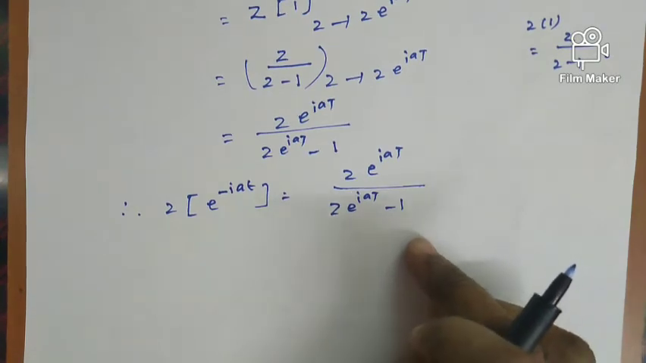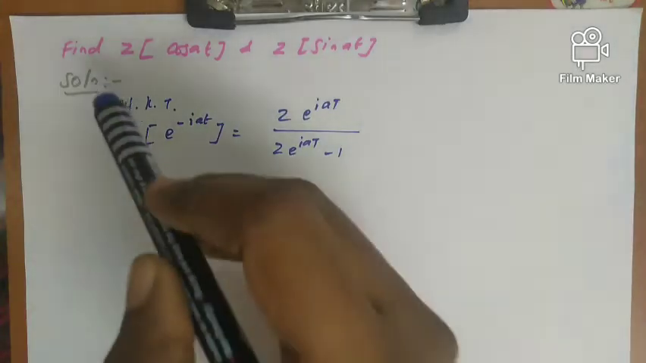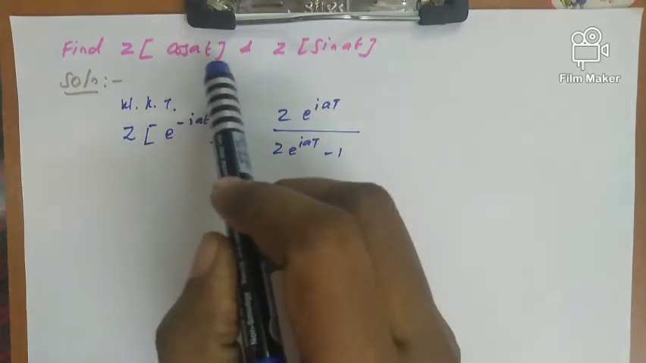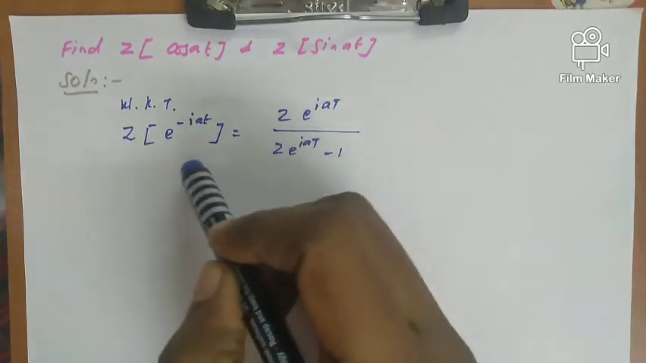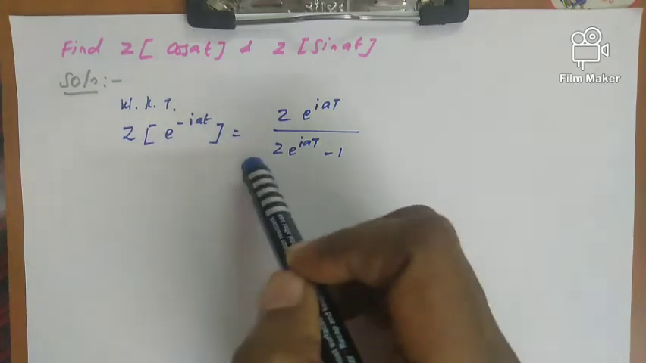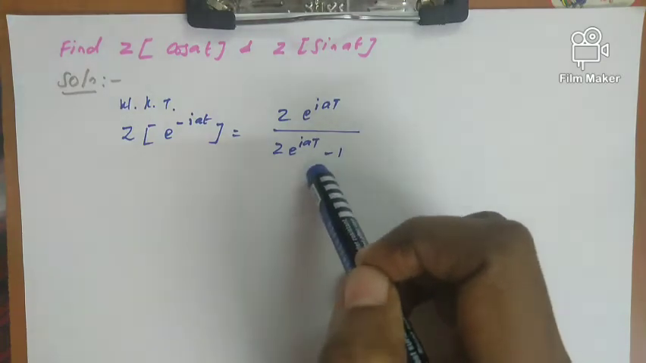Now the next question is, find Z of cos a t and Z of sin a t. So for this we are using the previous problem. That result we are applying here. We know that Z of e power minus i a t equal to z e power i a t divided by z e power i a t minus 1.